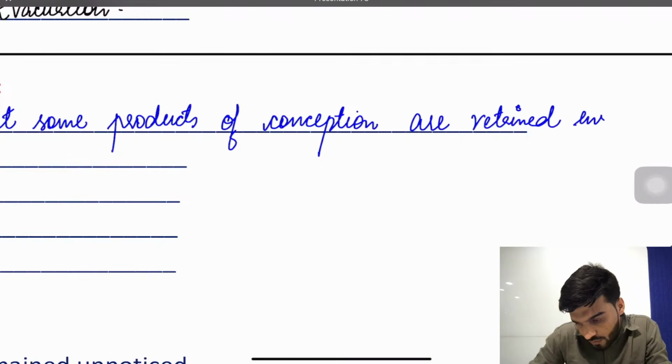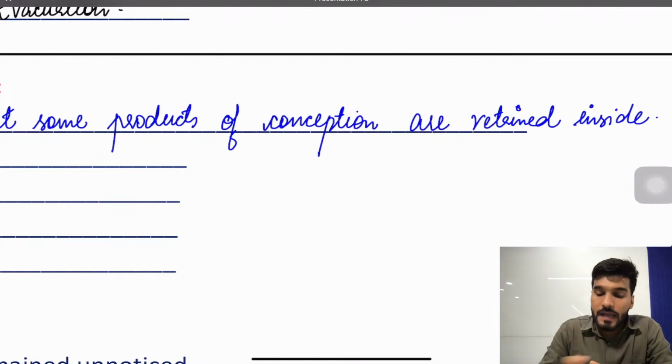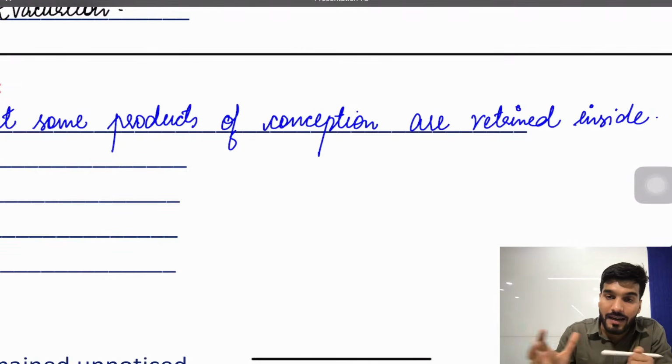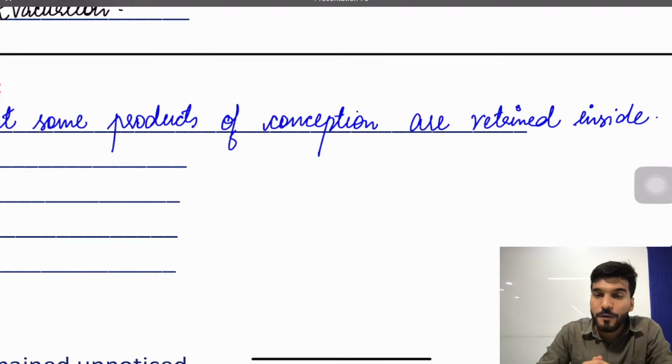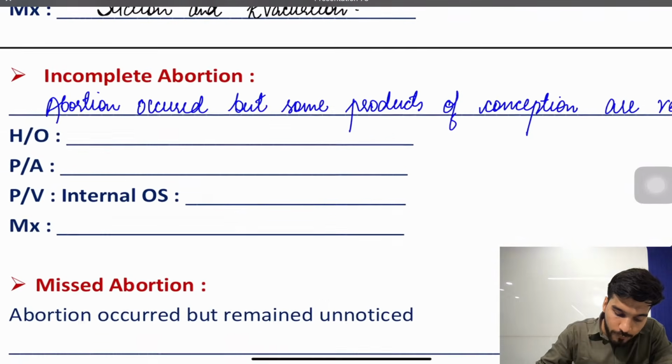So some products of conception are retained inside. This is a classical case of an incomplete abortion. That means a patient will complain, sir, I passed some clots, but some clots are still inside, they are retained inside. Such type of abortion is called incomplete abortion. Now, based upon the presentation, you already know if some of the clots have passed, the height of the uterus will be less than the period of gestation.